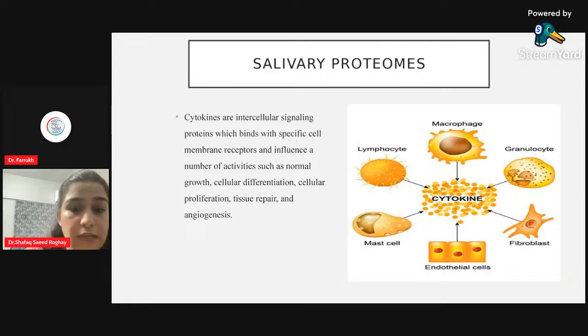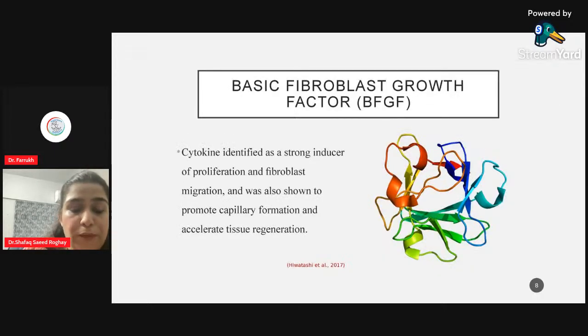I have worked on one such cytokine which is released from fibroblast cells. Basically, fibroblast cells release two kinds of biomarkers, that is acidic fibroblast growth factor and basic fibroblast growth factor. I have worked on basic fibroblast growth factor. I would like to tell you regarding the basic fibroblast growth factor. So basic fibroblast growth factor is a cytokine, a protein which is a strong inducer of proliferation and fibroblast migration, and helps promote capillary formation and accelerate tissue regeneration.